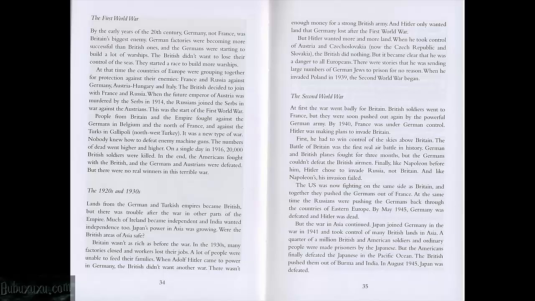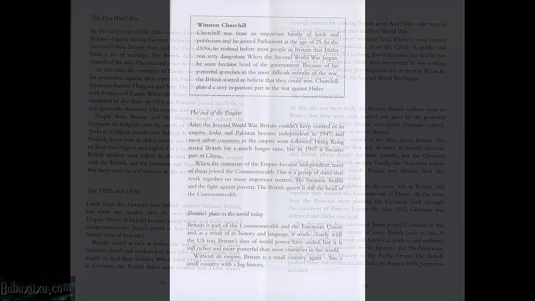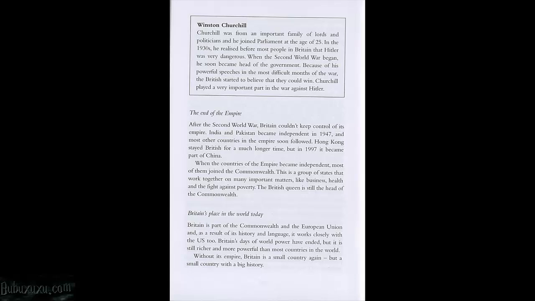Winston Churchill. Churchill was from an important family of lords and politicians, and he joined Parliament at the age of 25. In the 1930s, he realised before most people in Britain that Hitler was very dangerous. When the Second World War began, he soon became head of the government. Because of his powerful speeches in the most difficult months of the war, the British started to believe that they could win. Churchill played a very important part in the war against Hitler.